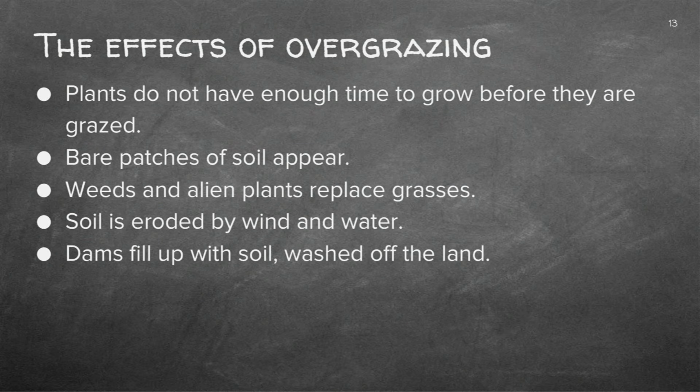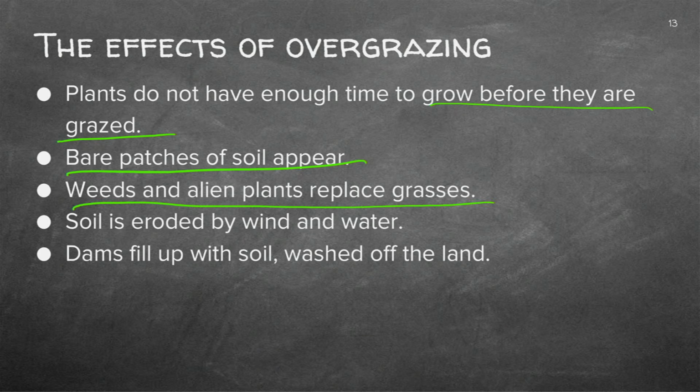Now let's take a look at the effects of overgrazing. Plants do not have enough time to grow before they are grazed. So this is a problem. We'll be left with bare patches on the soil, or bare patches will appear on the soil. Weeds and alien plants replace the grasses, and remember, alien plants have a habit of taking over, and then the soil is eroded by wind and water.